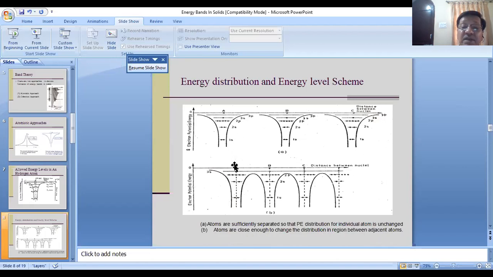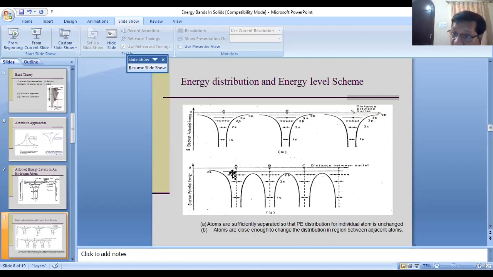If you want to calculate the potential energy of an electron at this point, where I keep my cursor, it will be the potential energy because of the presence of the nucleus at A, the nucleus at B, and the nucleus at C.